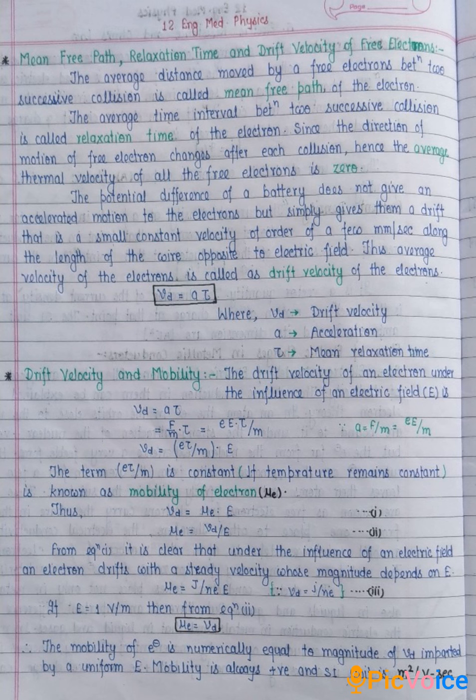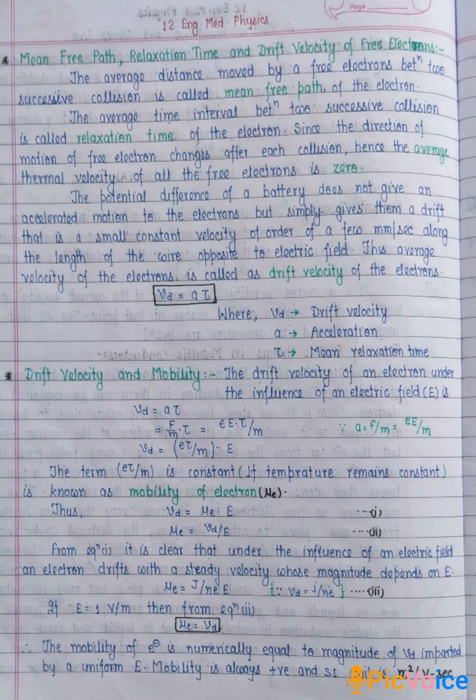First, mean free path. The average distance moved by a free electron between two successive collisions is called the mean free path of the electron. Now, relaxation time. The average time interval between two successive collisions is called the relaxation time of the electron.